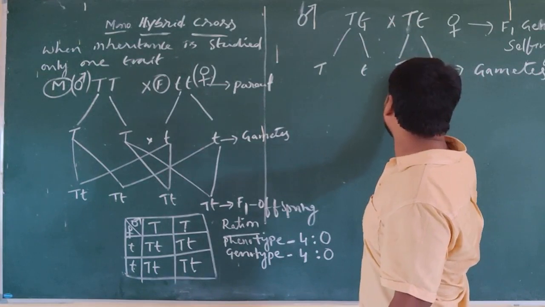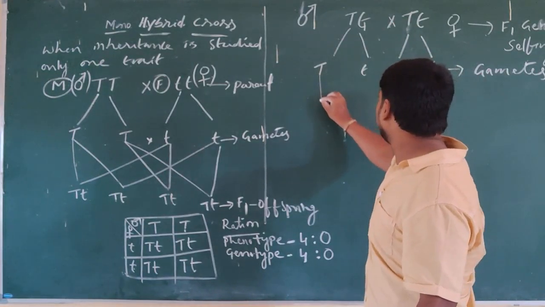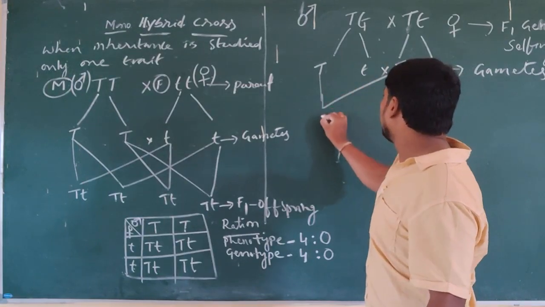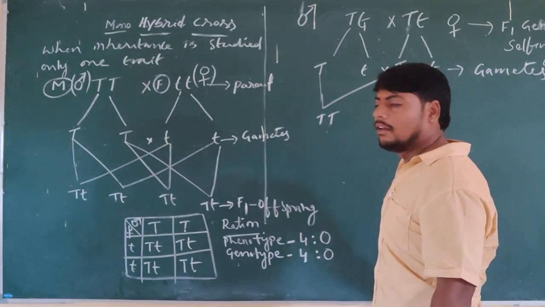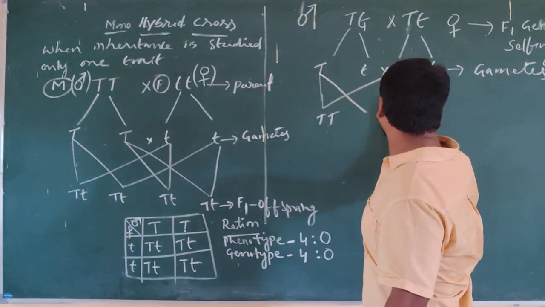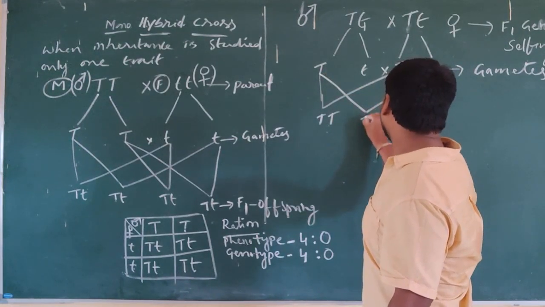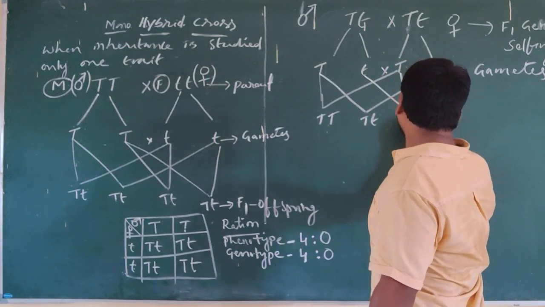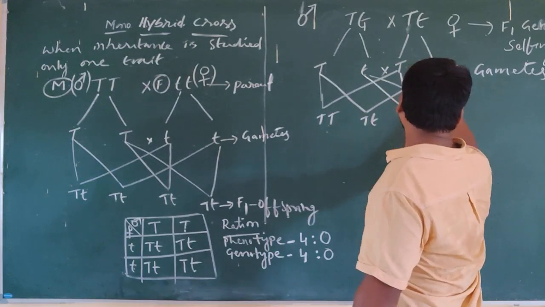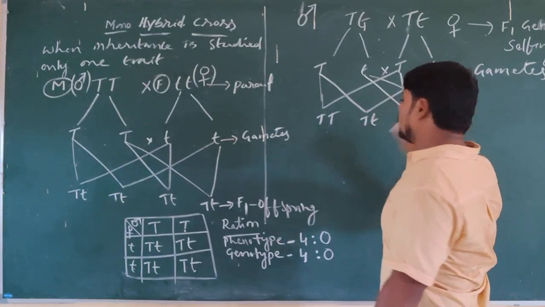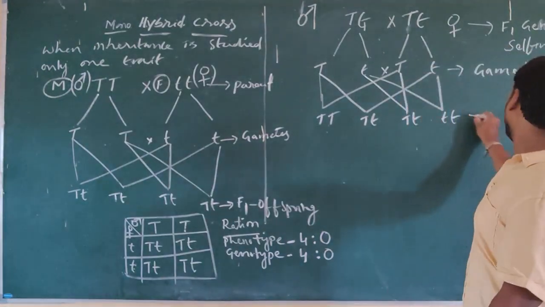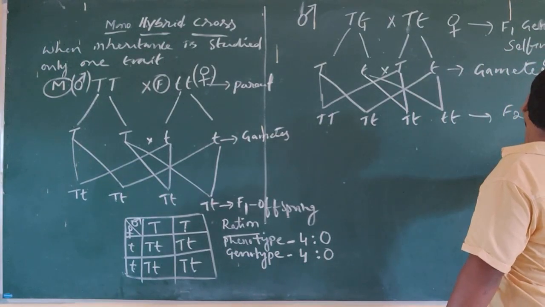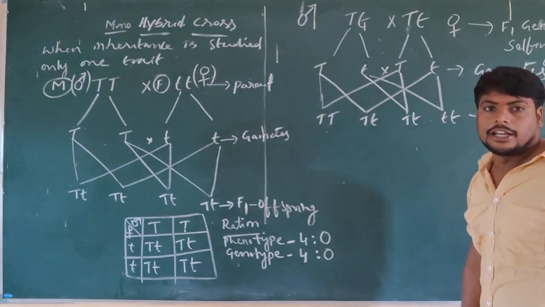Now what is happening here? Crossing in between. Capital T is crossing with this one, and capital T one pair will get, and the same thing is going to be crossed with this one, capital T, small t. The same thing is also crossed, capital T, small t, and here we get small t. This is what we got in the F2 generation.